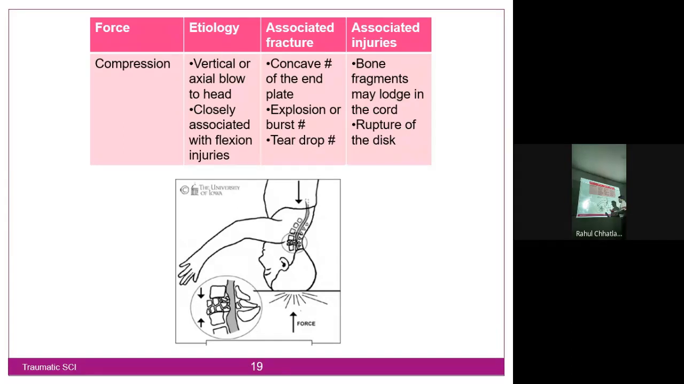These small fragments can injure the spinal cord, so it is much more dangerous compared to flexion injury. And there is rupture of the disc. The disc between these two vertebrae can also become ruptured because of the injured portion or the remains of the bone, which are tiny pieces. These tiny pieces can go anywhere, into the disc or the spinal cord, and cause injury.